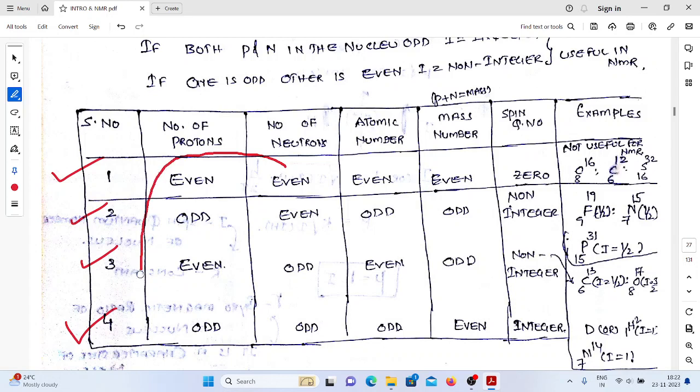Mainly these two: the number of protons and the number of neutrons. Even-even, 0; even-odd, odd-even, non-integer value; odd-odd, integer value. These are the examples. So you should remember the I value of each nucleus. F19 I value 1/2, N15 1/2, P31 1/2, 13C 1/2. In this way you need to remember the I values. Deuterium I equal to 1, N14 I equal to 1.